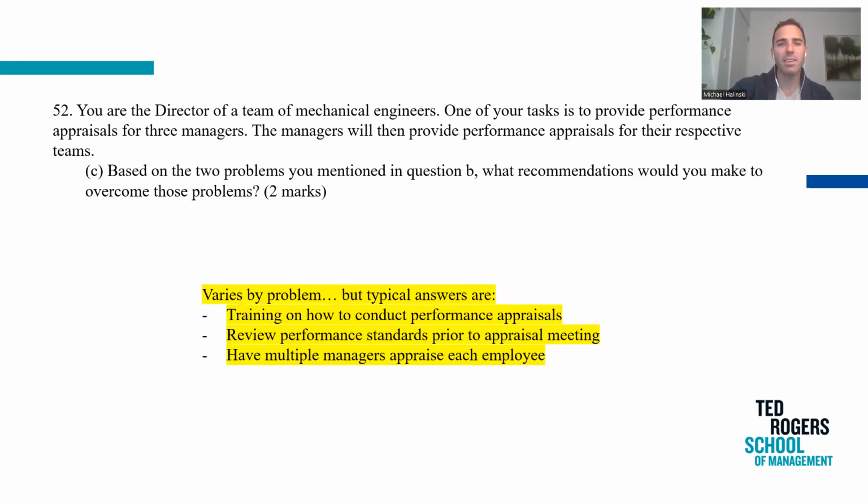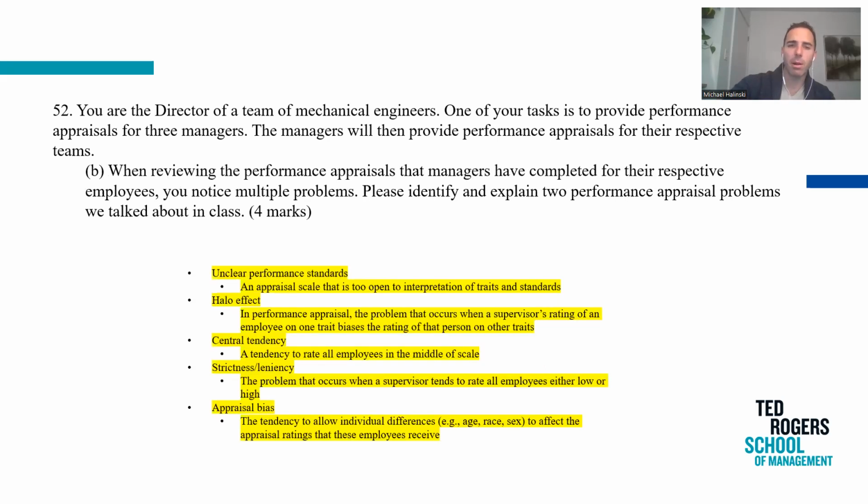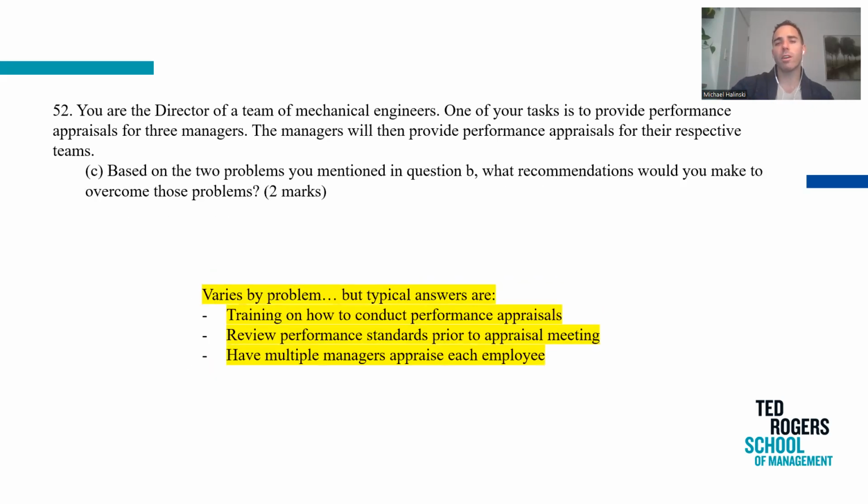Part C. So part C is really trying to get you to think more applied in terms of, okay, so you've identified 2 problems in part B here. What would you do to overcome them? And that's what recommendations we make to overcome. It's worth 2 marks. To be honest, it should have been flipped, where the previous question was worth 2 marks and this one's worth 4 marks because it's more applied in thinking, but regardless. So it varies by whatever question you've used as your problem.